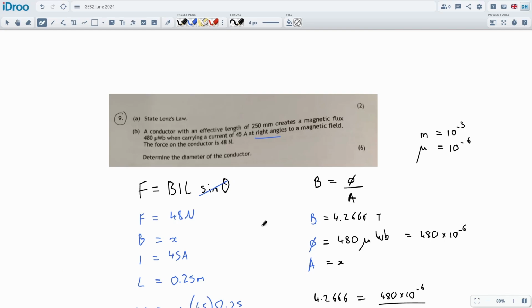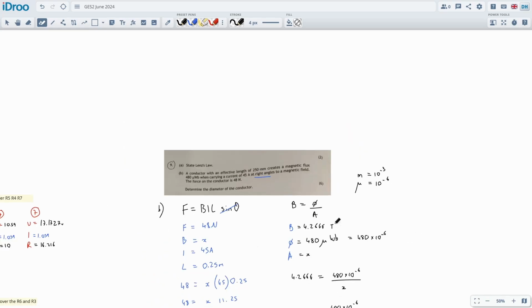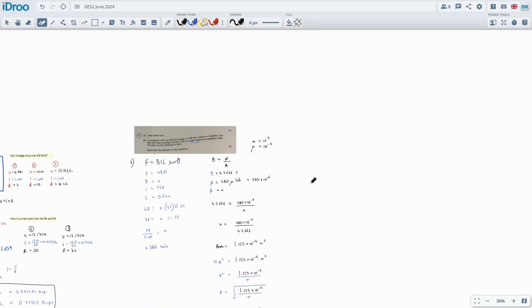And then Lenz's law, well, those definitions are a bit tricky actually to remember. Quite clunky on the wording, but yeah, we might be able to get the 2 marks on that as well. Okay, let's do the next one.